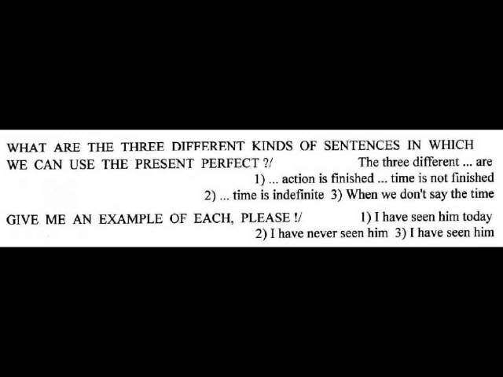What are the three different kinds of sentences in which we can use the present perfect? The three different kinds of sentences in which we can use the present perfect are 1. Where the action is finished but the time is not finished. 2. Where the time is indefinite. And 3. When we don't say the time. Give me an example of each, please. 1. I have seen him today. 2. I have never seen him. 3. I have seen him.